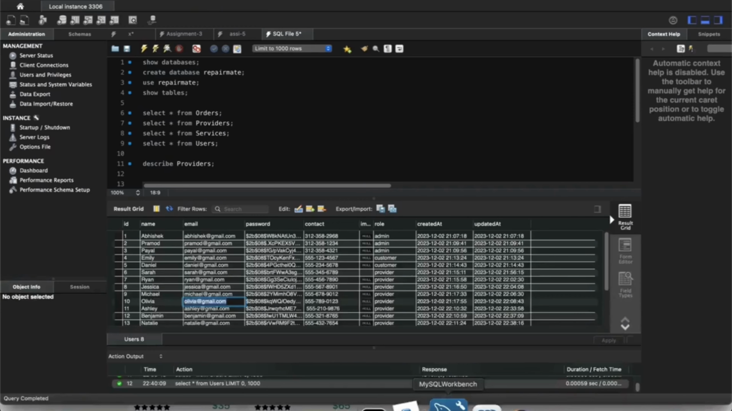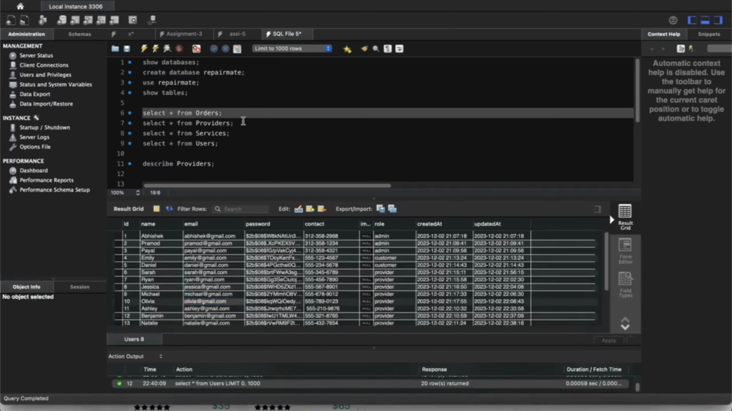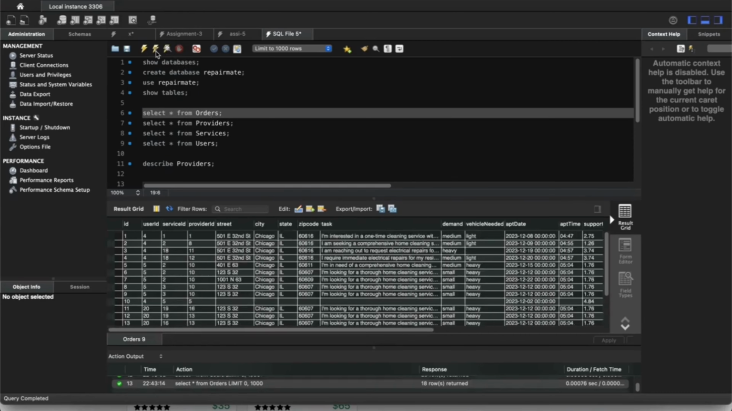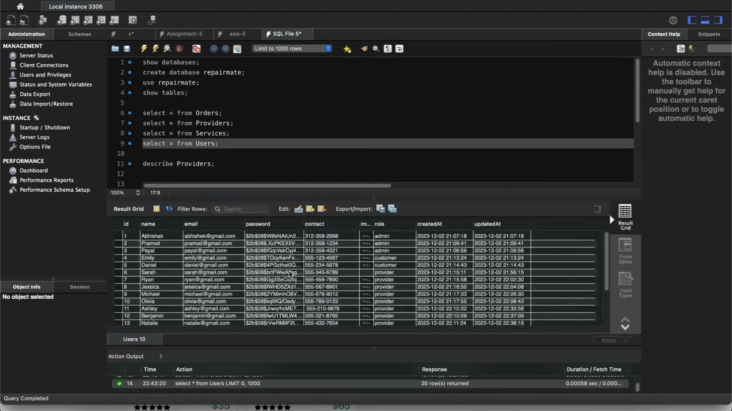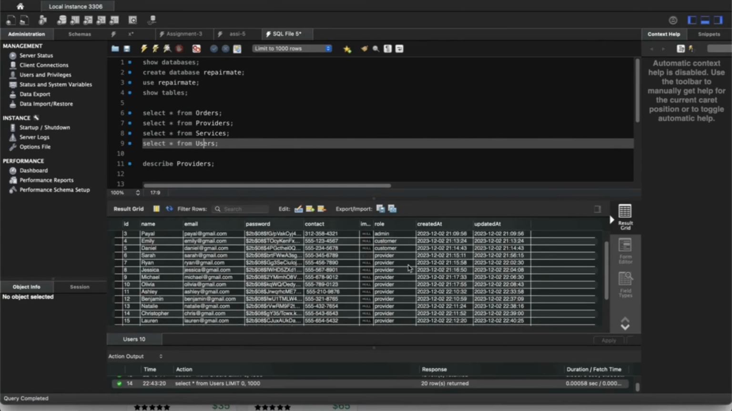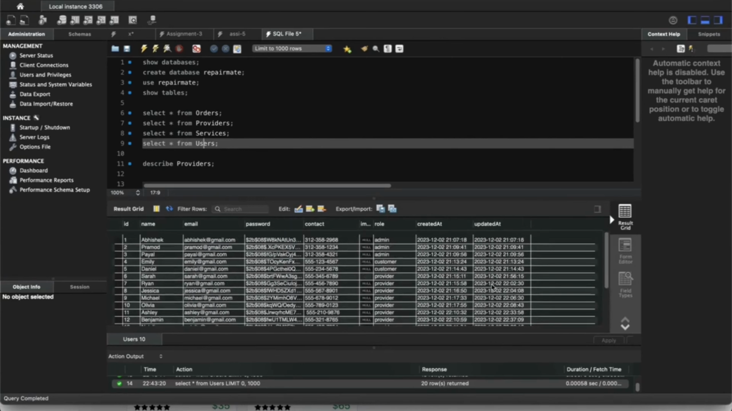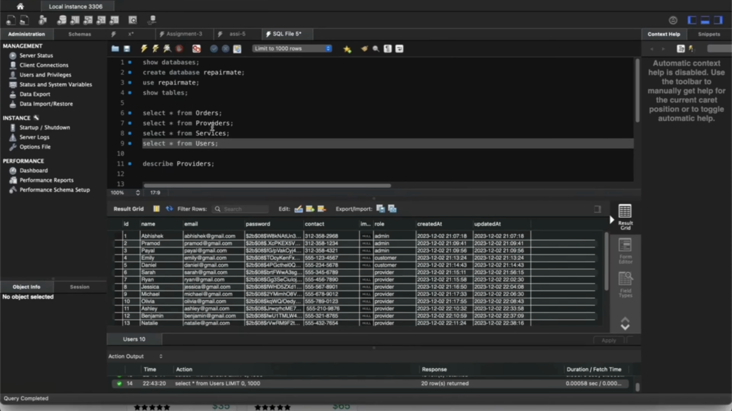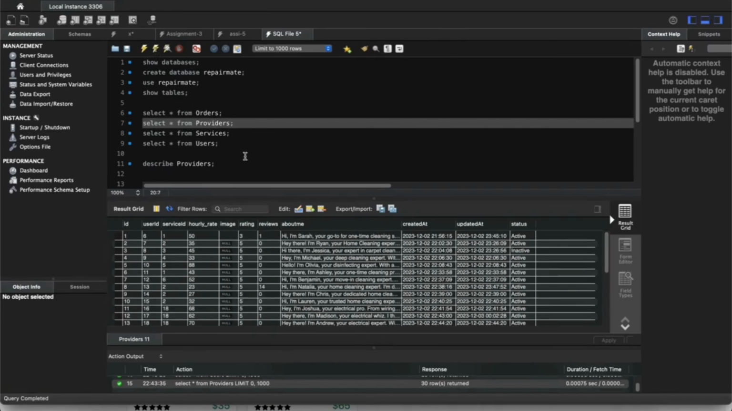Let's briefly look at the technical architecture of the application. RepairMate uses MySQL as the primary transactional database and MongoDB for review storage and analytics. The users table stores user information, including names, emails, hashed passwords, roles, and timestamps.